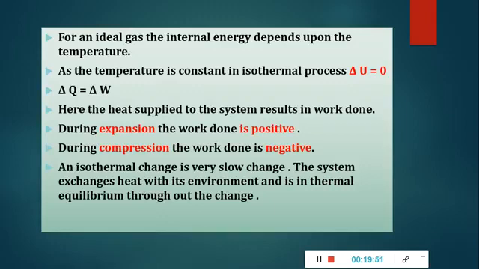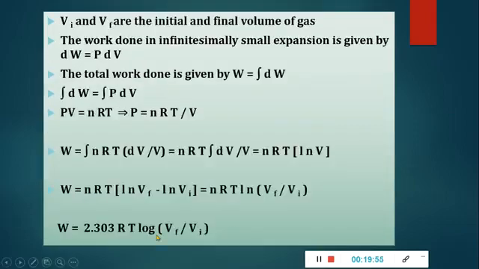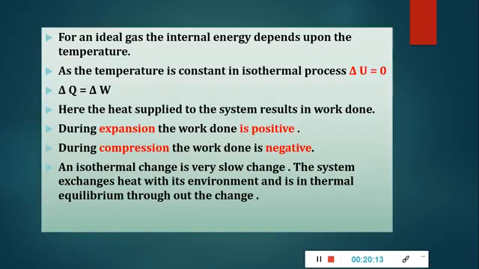Here we got Vf upon Vi. If we have to express it in terms of pressure, this will be Pi upon Pf, because there is an inverse relation between pressure and volume. So this is the isothermal process.